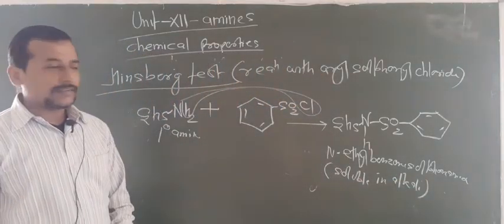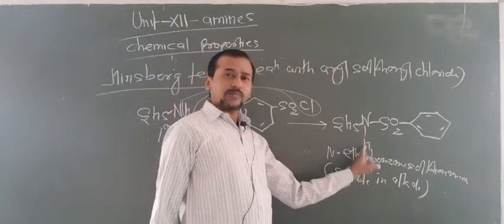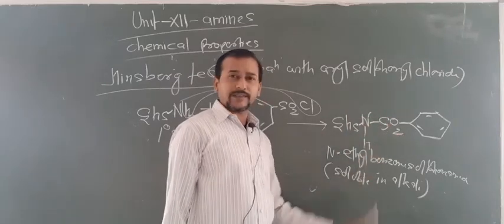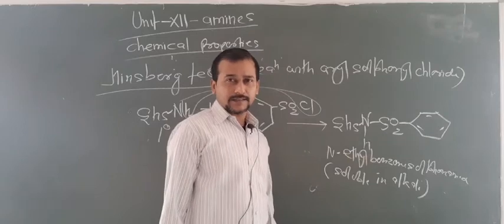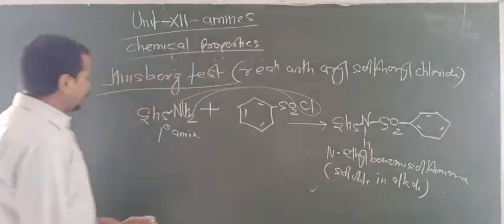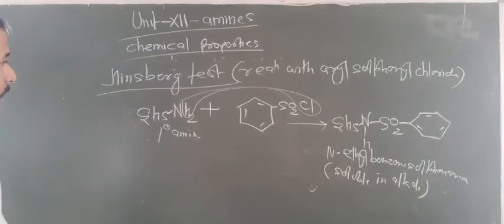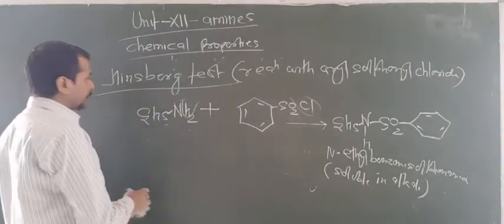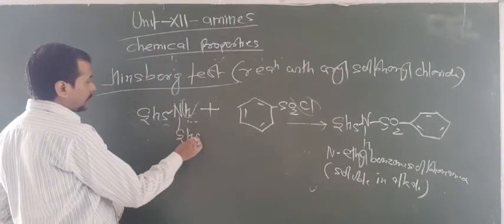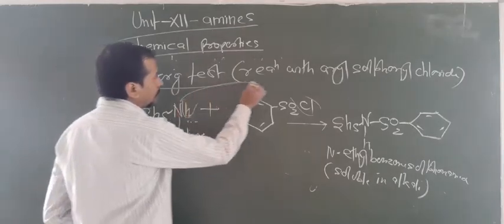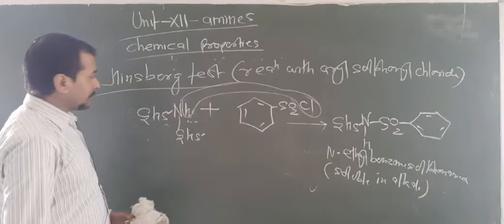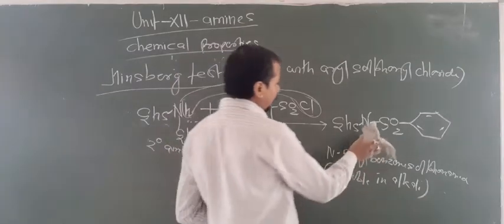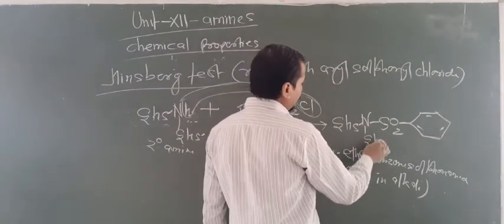So one question arises: why is this soluble in alkali? Look at here, this NH bond is more polar due to the presence of the SO2 group. This is an electron withdrawing group, so it increases the polarity of the NH bond, and hence this H is acidic in nature, and now this dissolves in the alkali. Now what happens with 2 degree amines? Here again one Cl is removed with this H, and this H is removed and now this becomes C2H5.